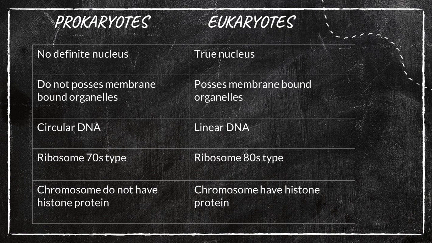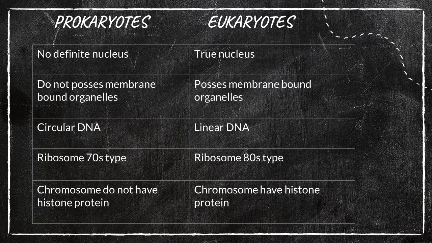All these will be absent. Endoplasmic reticulum will be absent in prokaryotes, but eukaryotes possess membrane-bound organelles. Fine. Next difference. Prokaryotes consist of circular DNA. The shape of the DNA is circular. But in eukaryotes, the DNA is linear, like a chain.